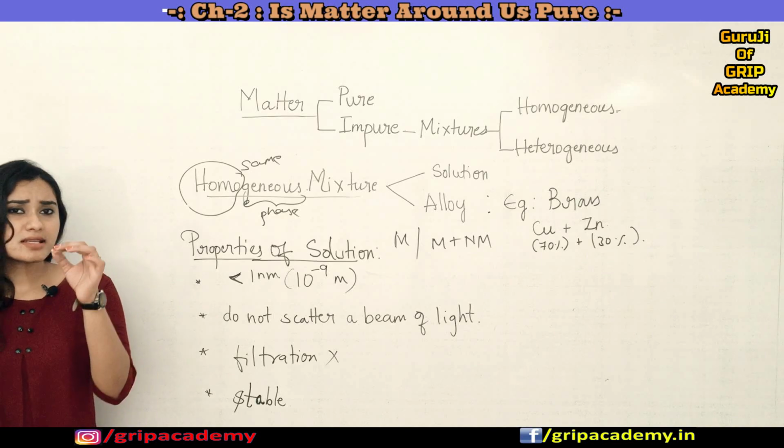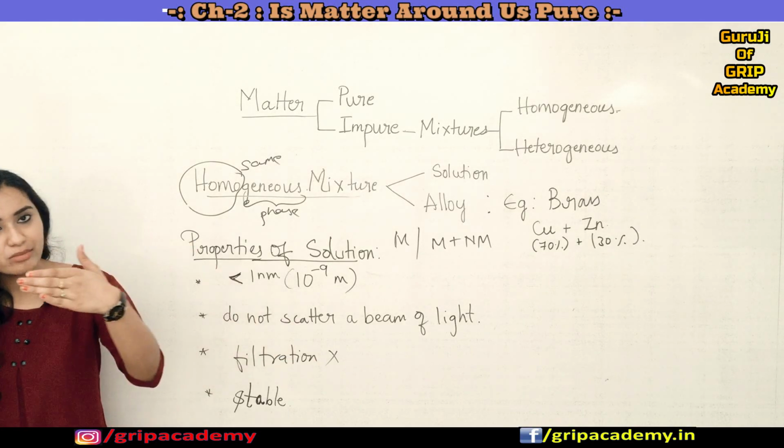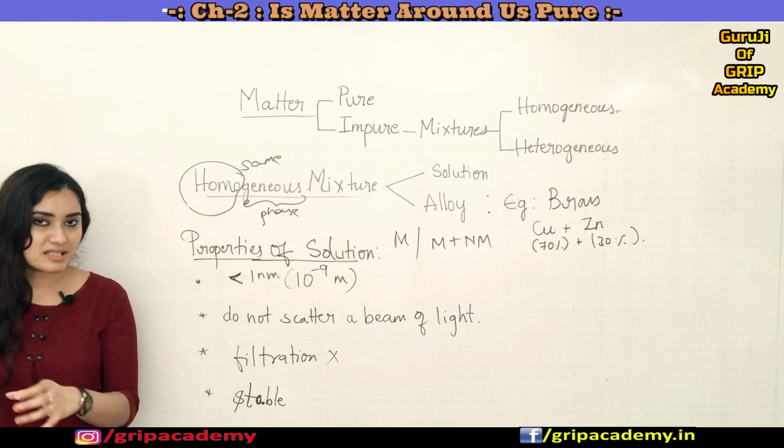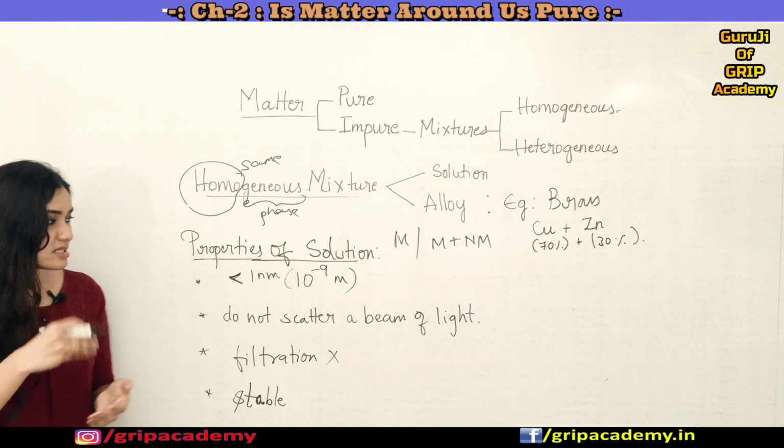The particle size is so small that they do not scatter a beam of light passing through it, and hence the path of light will not be visible.